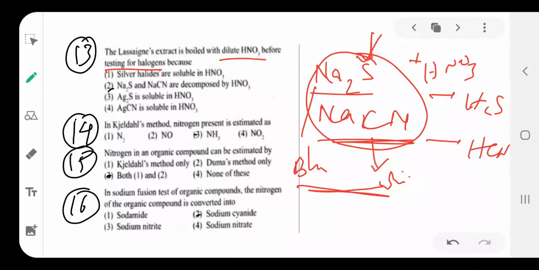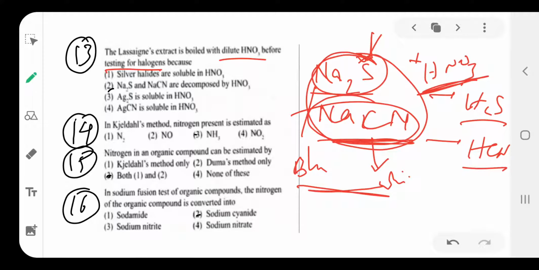So that's why Na2S and NaCN are decomposed by the HNO3. For that purpose we are adding HNO3 to the Lassaigne extract. Only then Na2S becomes H2S and NaCN becomes HCN.